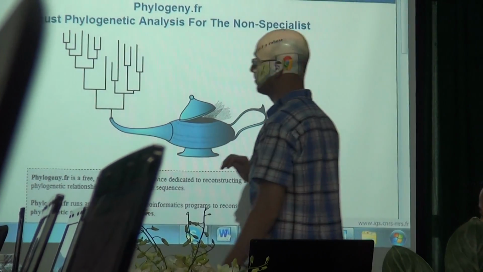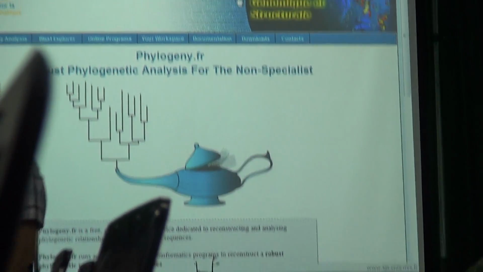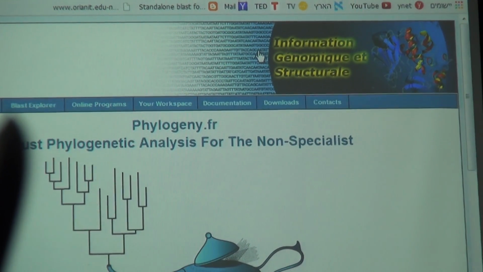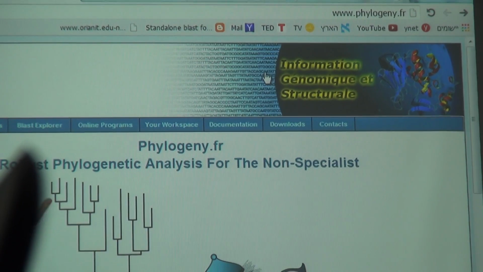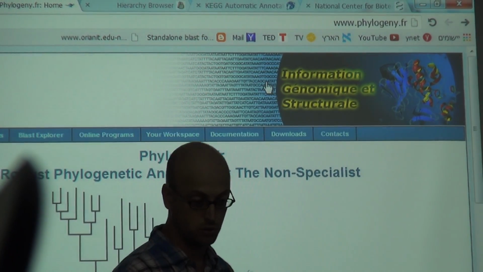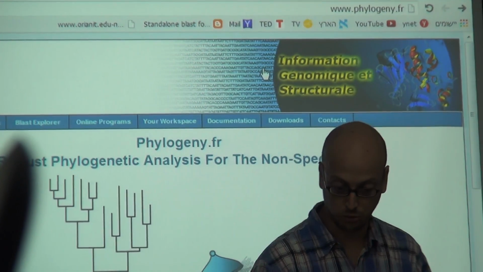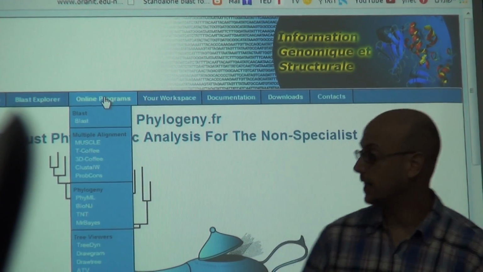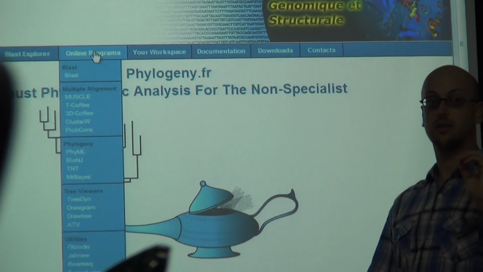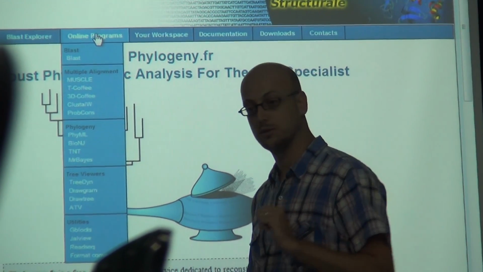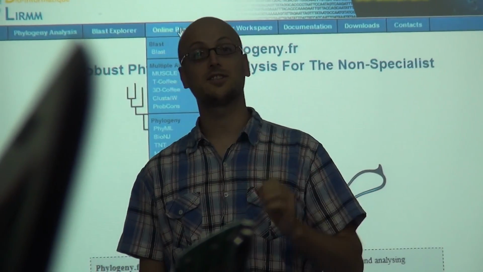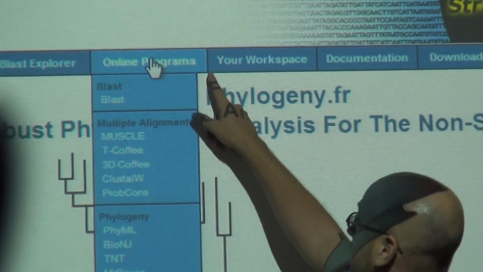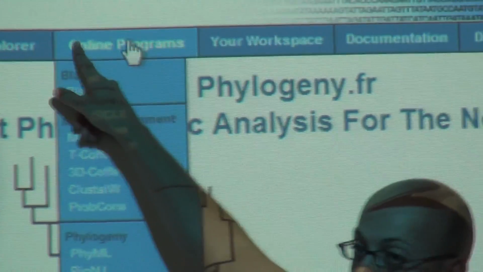And this is the tool. Now, next week, we're going to see how to use this tool to create elaborate comparisons, create trees. But for now, let's just look at the alignment. And the alignment is right here in online programs.